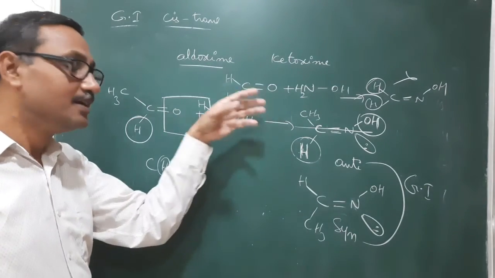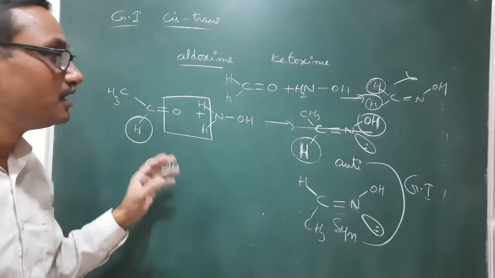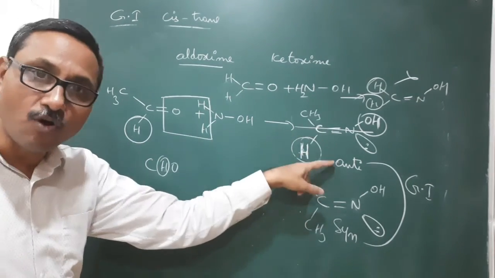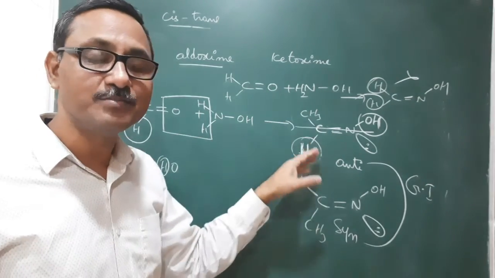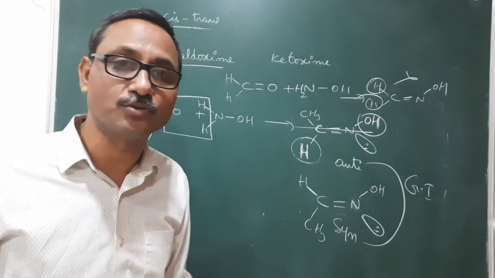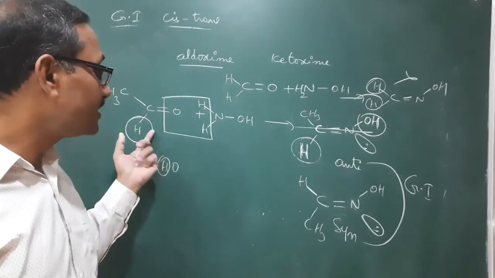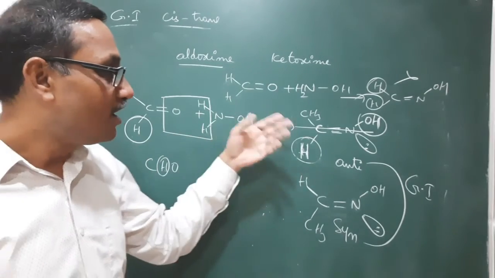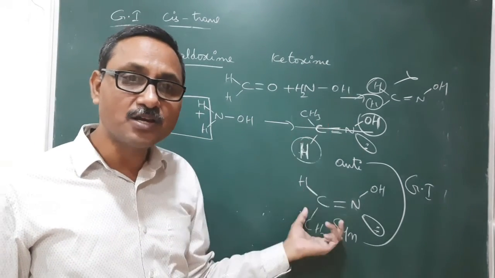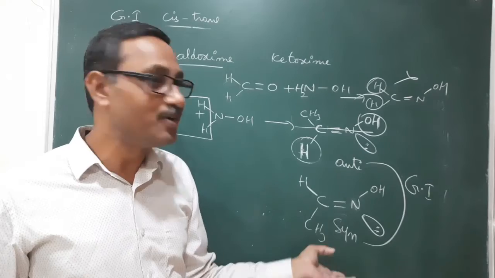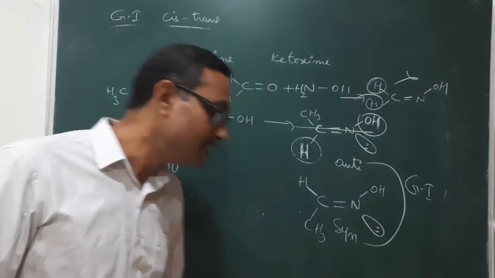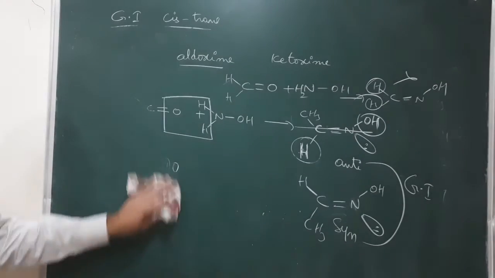Other than that, all remaining aldehydes on combining with hydroxylamine produce oximes. All those oximes will exhibit geometrical isomerism. Means on treating this aldehyde with hydroxylamine, how many isomers are possible? Two isomers are possible. One is a syn isomer, the other one is an anti-isomer. Syn as well as anti-isomer.